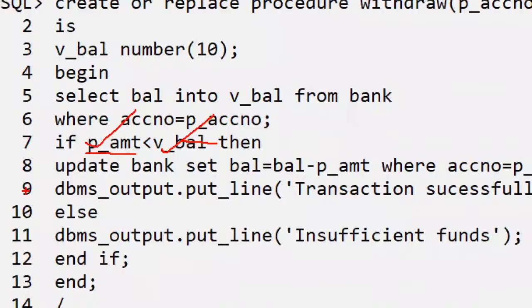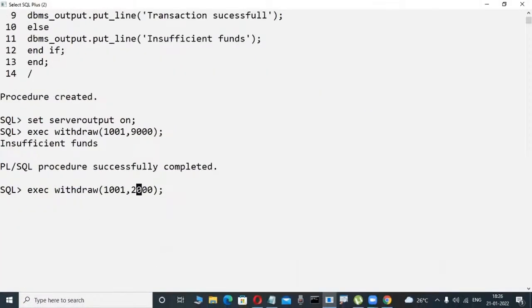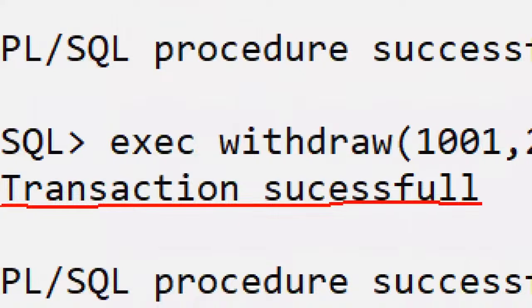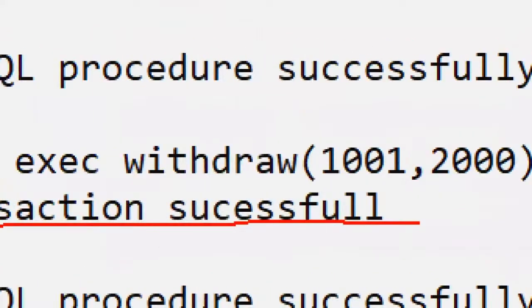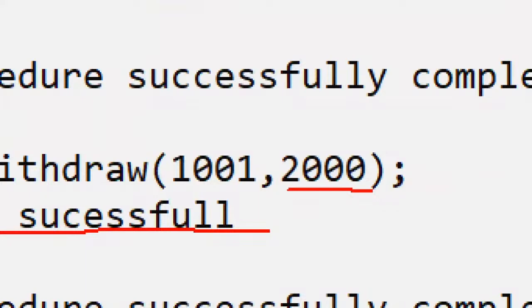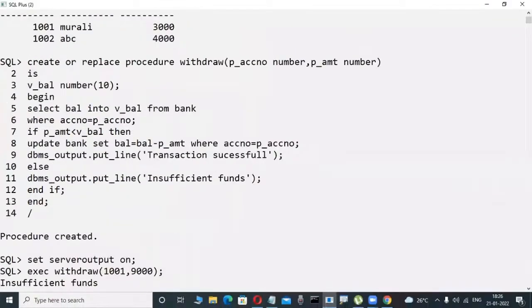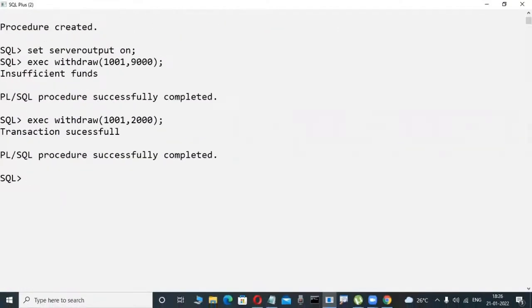I am updating the bank table. Updating means modifying it. The transaction is successful. Now whenever I execute, I want it to automatically display transaction successful. You try to withdraw 2,000 rupees from 3,000 rupees. Is it possible or not? Transaction is successful. How is it possible? Here I'm writing coding only. Really, it is affected in the table in the database, compulsory. Then only your banking system is okay, so now successful.